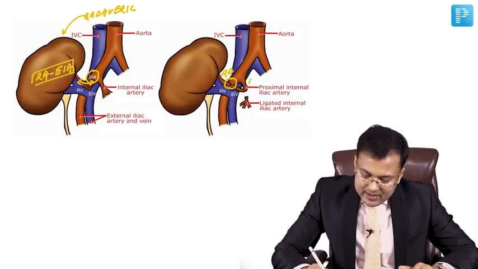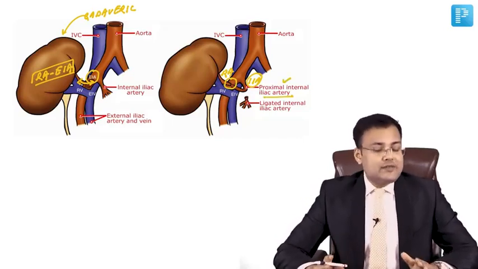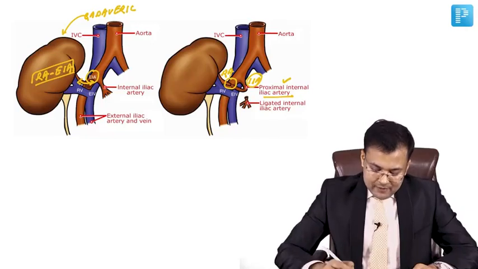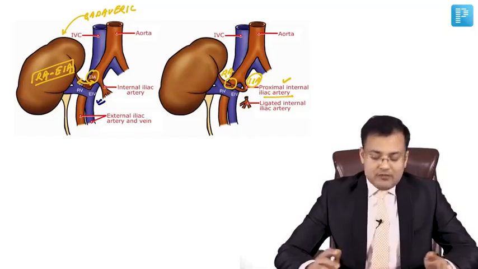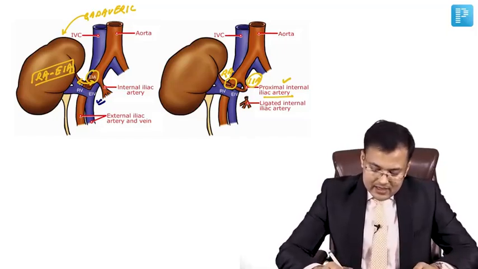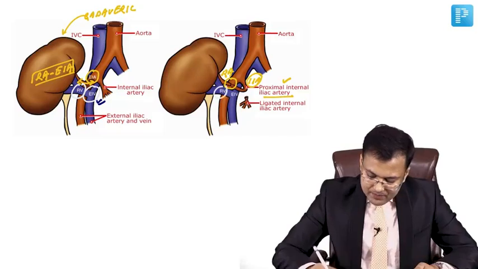The internal iliac artery, proximal internal iliac artery. So this is the difference. And the venous anastomosis is the same: between the renal vein and the external iliac vein, in both cases.